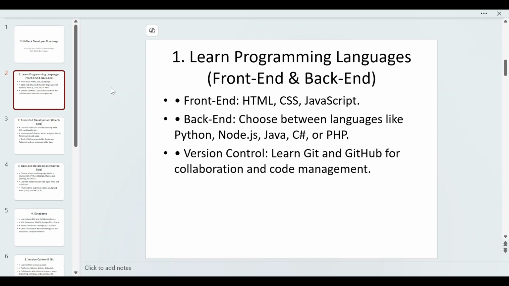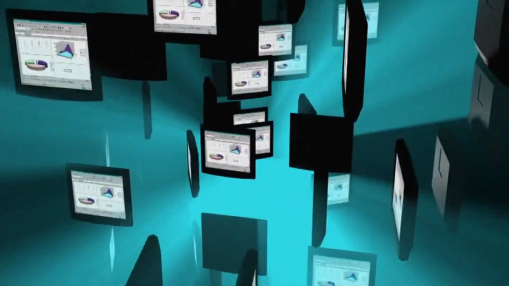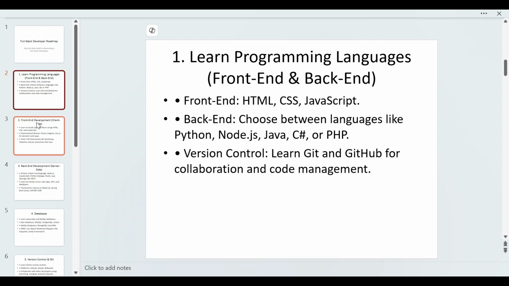On the backend side you can go with languages like Python, Node.js, Java, C Sharp or PHP. For version control you have to learn Git and GitHub for collaboration and code management, because you are already creating code and need a location where you can put your code. Git is the location where we keep and manage our code in a repository.